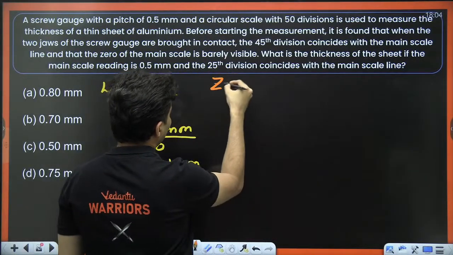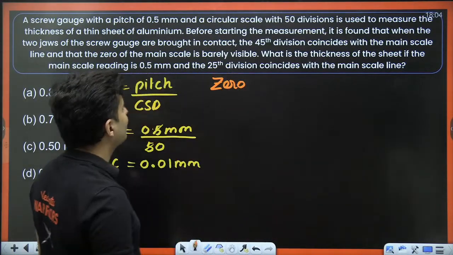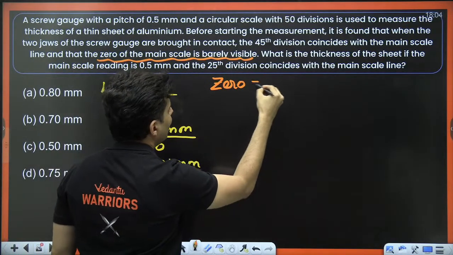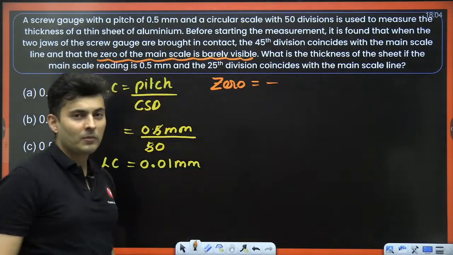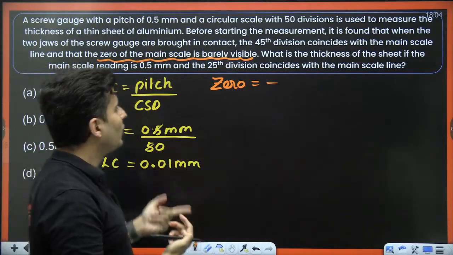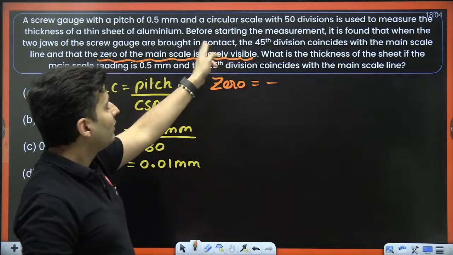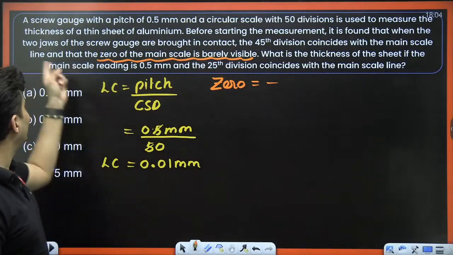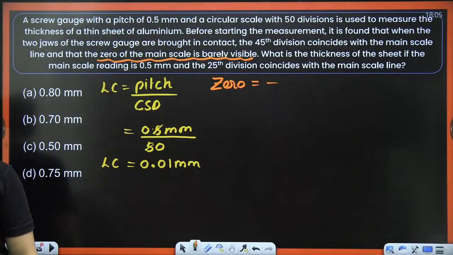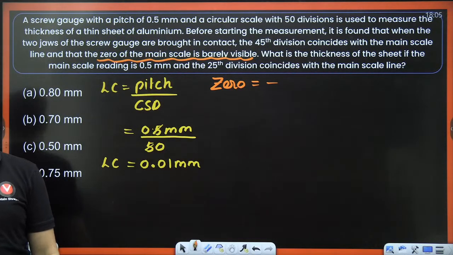Next thing, what is the zero error? Because it is clearly mentioned that the zero is barely visible, that means the zero error is negative. You can hardly see it. So, my dear students, the 45th division coincides on the main scale line. What does that mean?